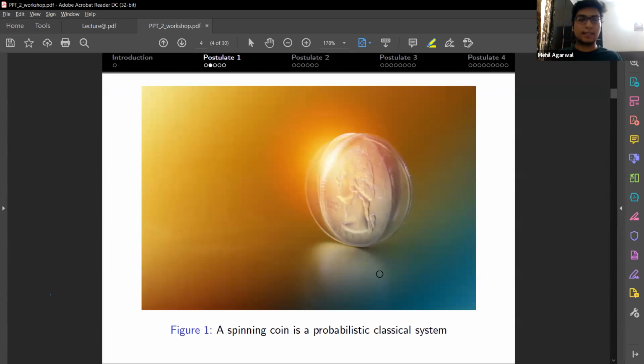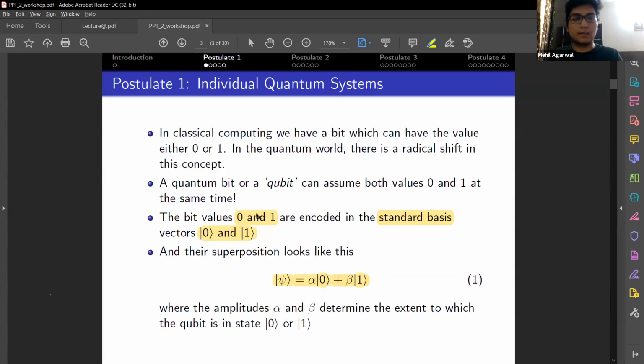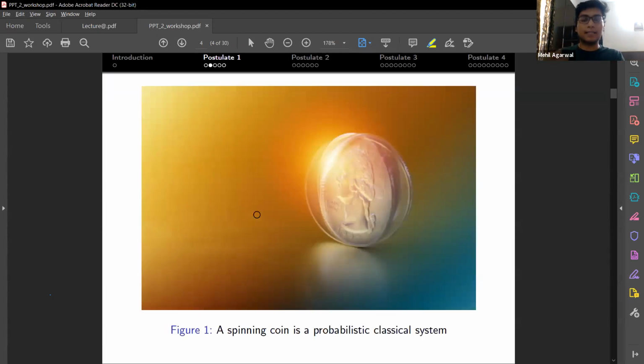To help you understand this better, imagine a coin. We will term the state 0 as heads and state 1 as tails. In terms of classical computing, you'll always get either heads or tails when you're checking a coin. But in terms of quantum computing, imagine spinning a coin.